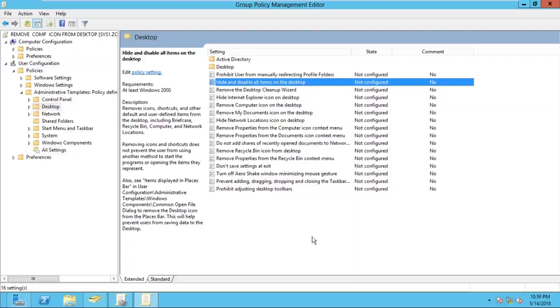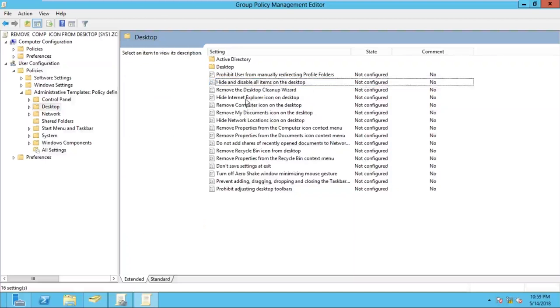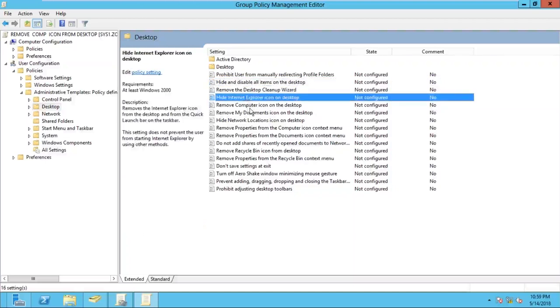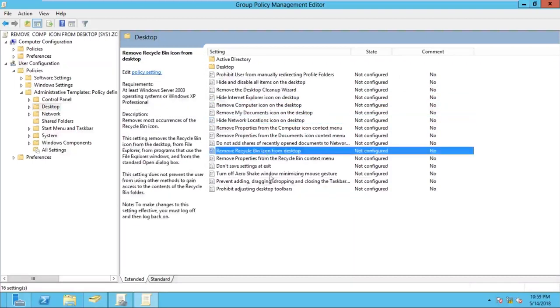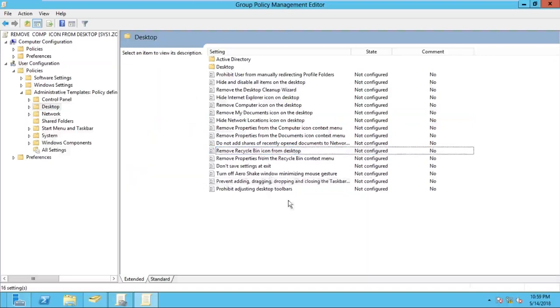But I don't want to restrict all the items here. We can restrict Internet Explorer, hide it. We can go for remove computer icon, remove my documents, network location, and recycle bin also. But you can see the status of the policy is Not Configured. What is the meaning of Not Configured? Not configured means default permission. What is the default permission, allow or deny? Allow permission.